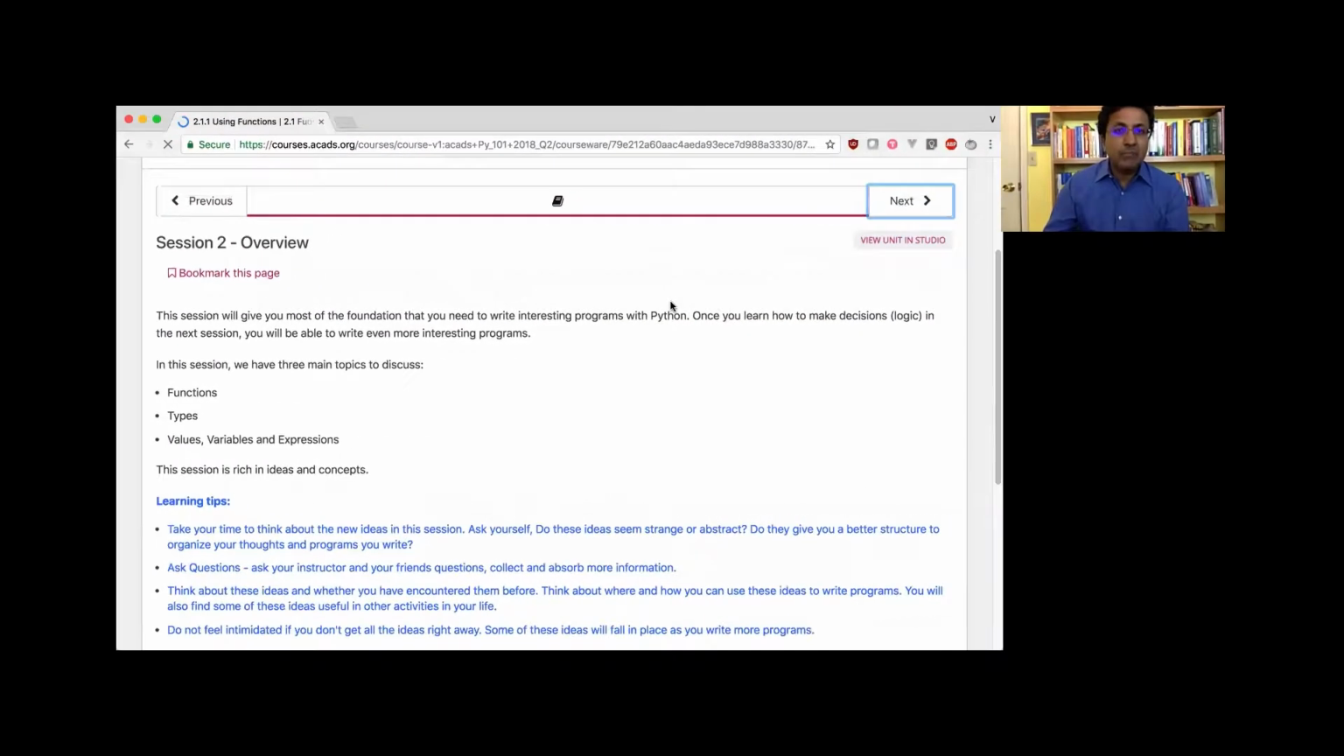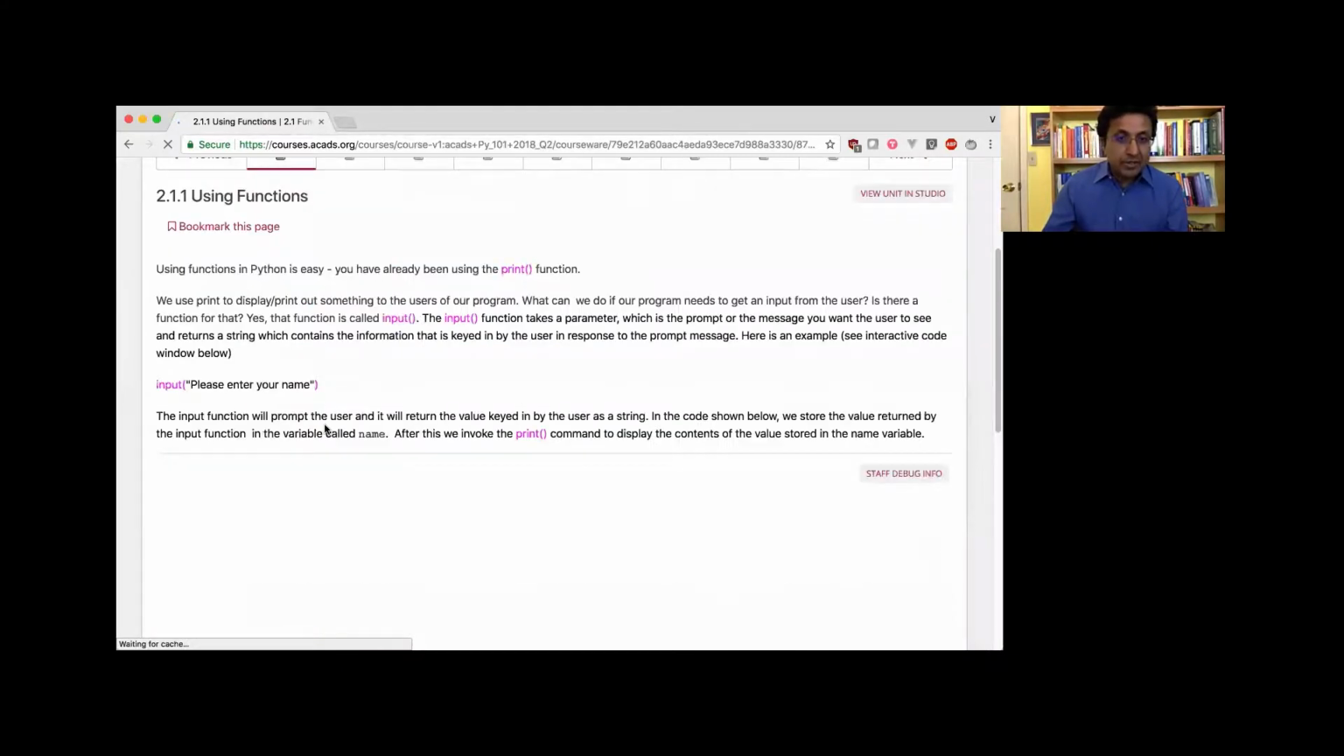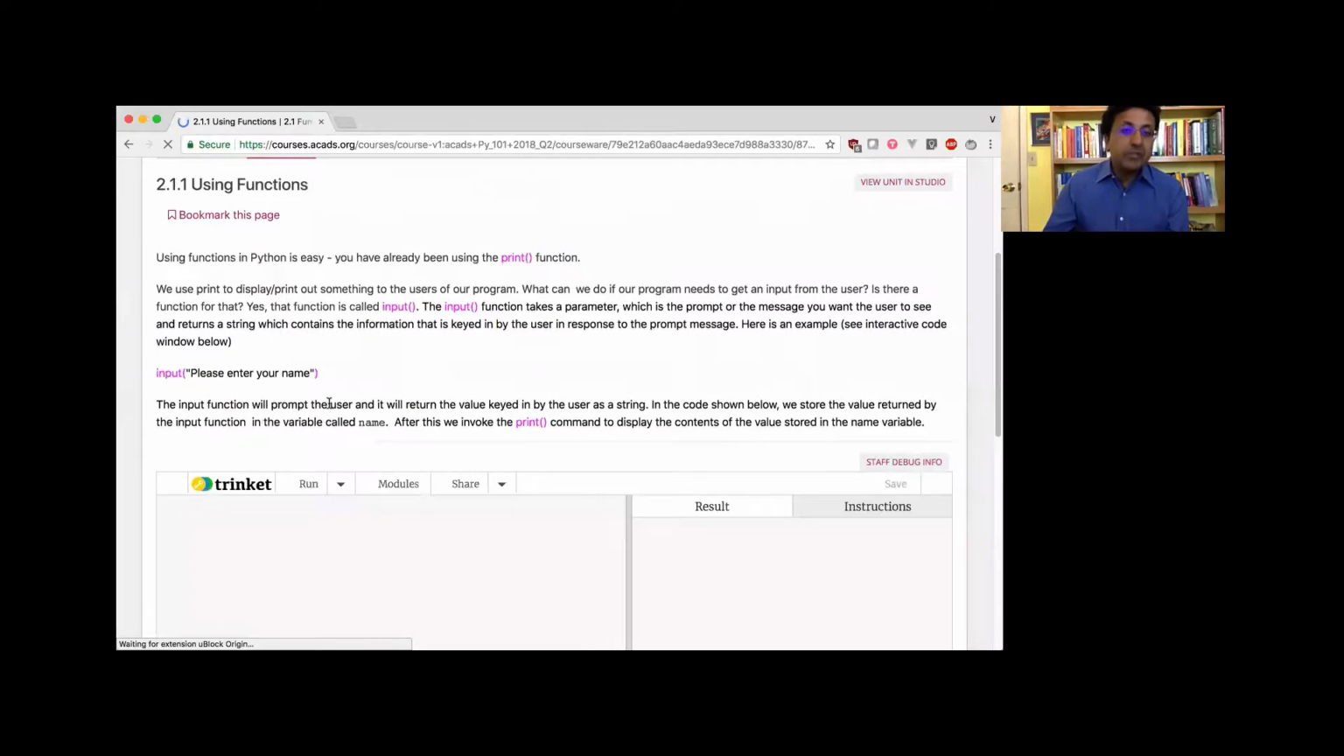Yeah, so now I'm going to go to the first section. I decided to start you off with functions. Okay, last time we used a specific function called print. This time I'm going to start by introducing you to another function. This function is called input.